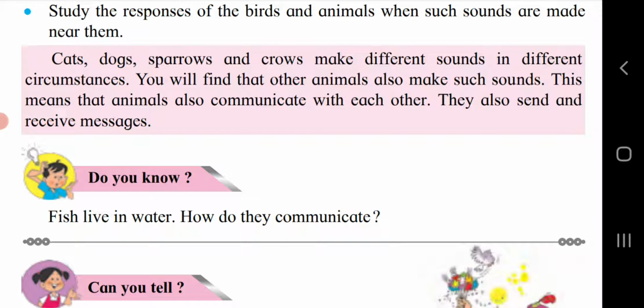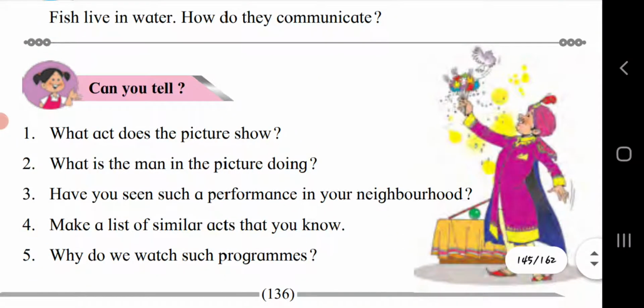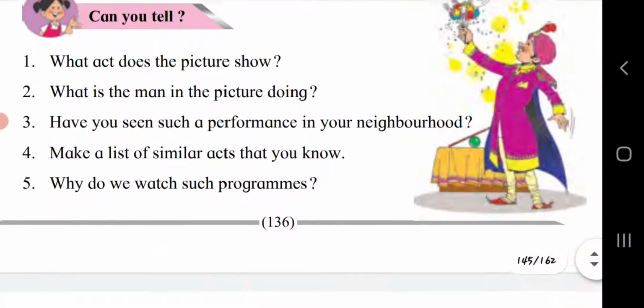Do you know fish live in water? How do they communicate? The name given to fish communication is carp communication. The fish make different types of sounds, and by their gestures and their motion they communicate with each other. This is the way of fish communication.